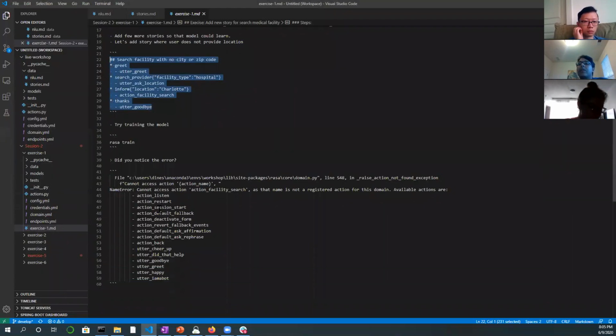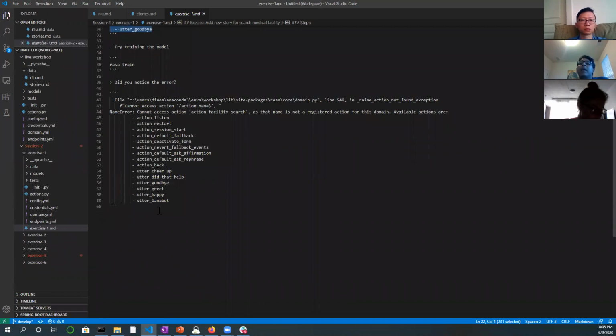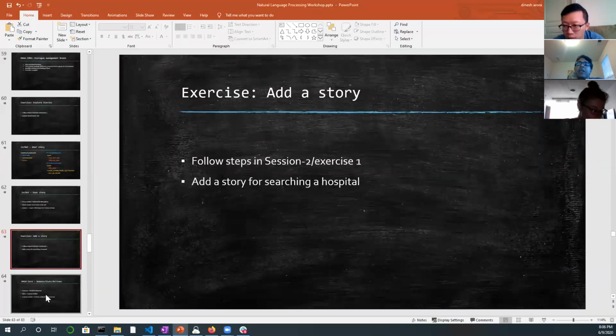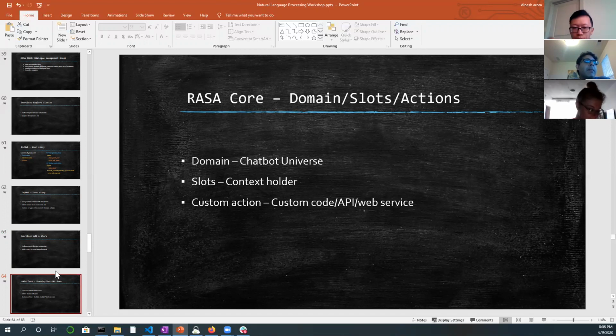Once you see this, we need to tell our chatbot what are the different things that are available out there. That comes under the chatbot domain. So what is a domain? Think of domain as a chatbot universe. To give you a real life example, when you're growing up, take the example of my kids.